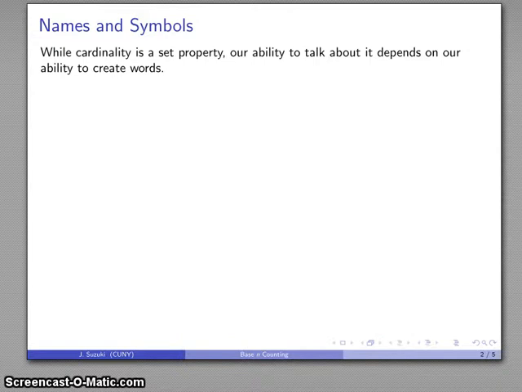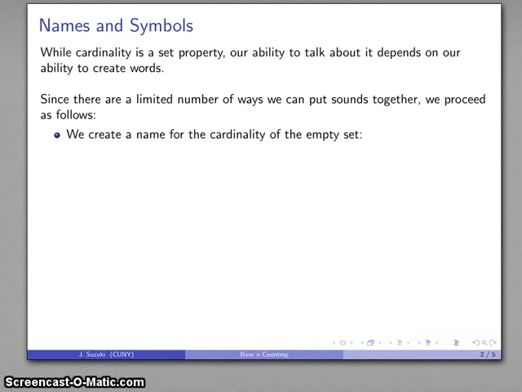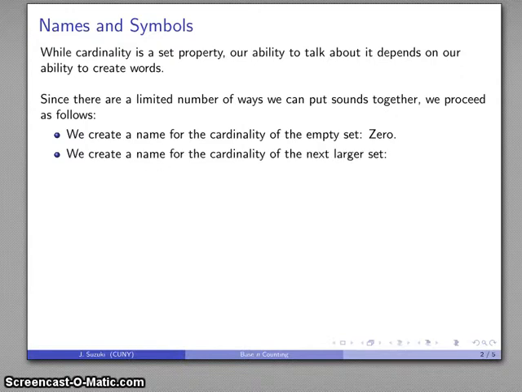And again, how you speak influences how you think. So there's a limited number of ways we can put sounds together, so we generally proceed as follows. I create a name for the cardinality of the empty set, and we've actually done that already. We call the cardinality of the empty set 0. And then I look at the cardinality of the set with the next larger size. So I have the empty set, and I'm going to think about the set that's just larger in size than the empty set, and I need a name for the cardinality of this set. Well, maybe let's call it 1.